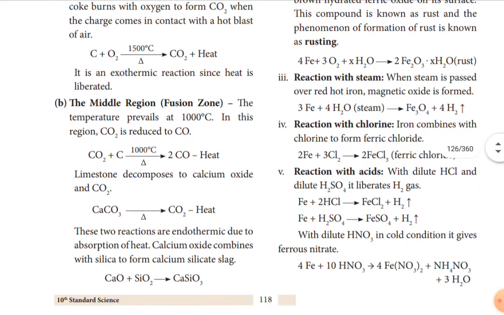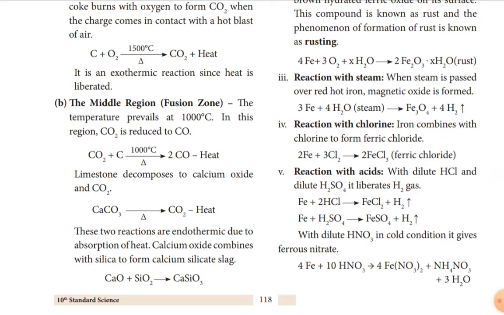Then the middle zone, that is the middle portion of the blast furnace. This is also called the fusion zone. The temperature is 1000 degrees Celsius. In this region, carbon dioxide is reduced to carbon monoxide. Yes, the reduction takes place, that is the removal of oxygen.